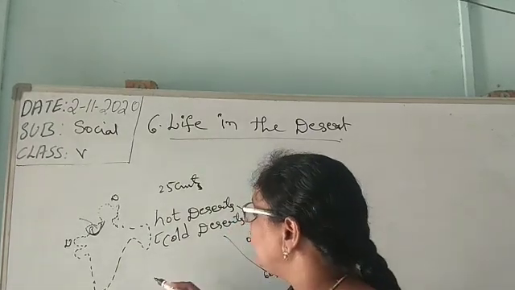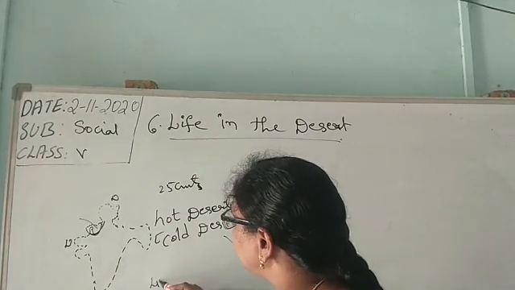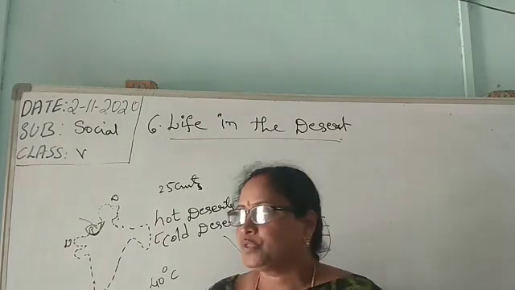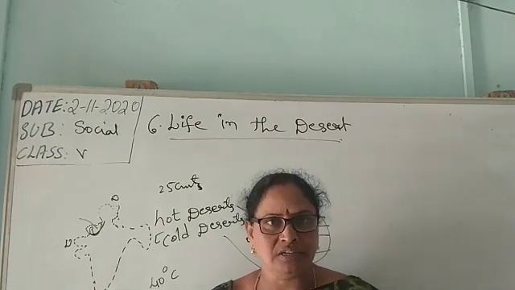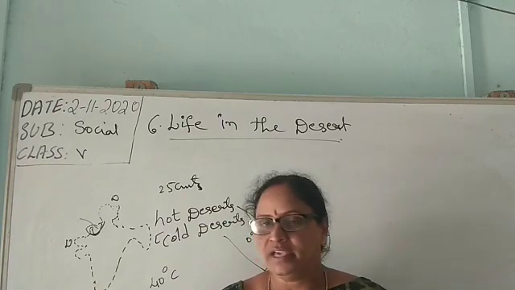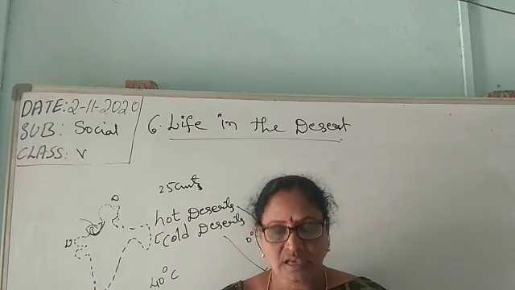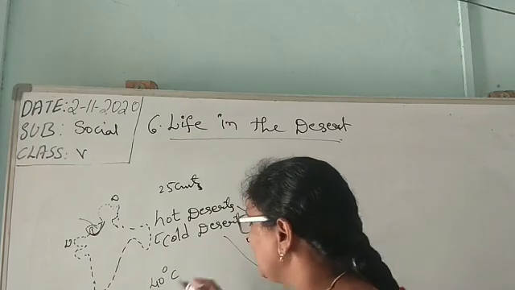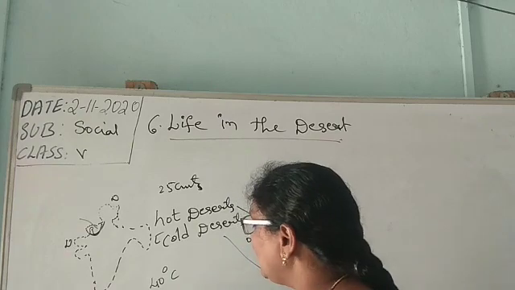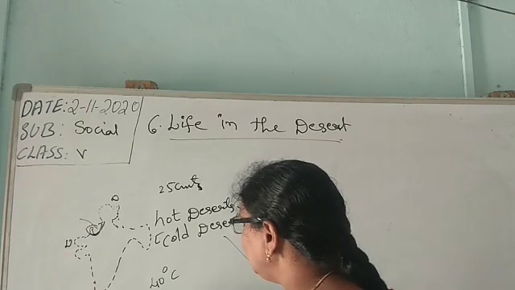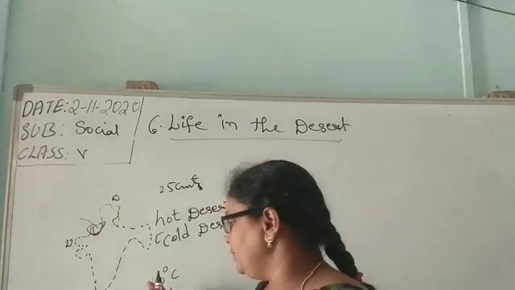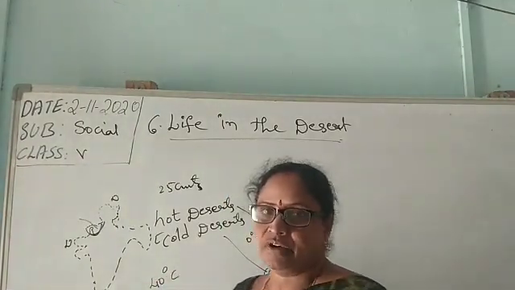Why? Because we cannot get to more than 40 degrees in summer season. Last year we got 40 or 42 degrees. It is very hard for us to tolerate that temperature. Here in these desert areas, it is more than 50 degrees in the daytime, and at night it falls to 10 degrees. It is very cool.